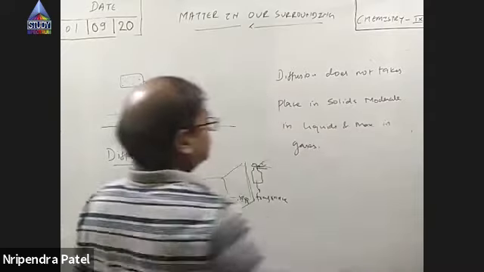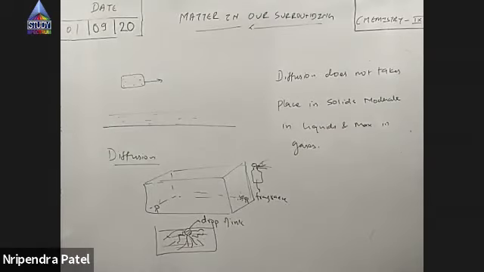Right? So, see, liquids show diffusion. Liquids also diffuse, but gases diffuse to a large extent.